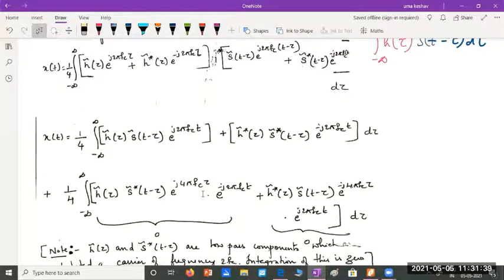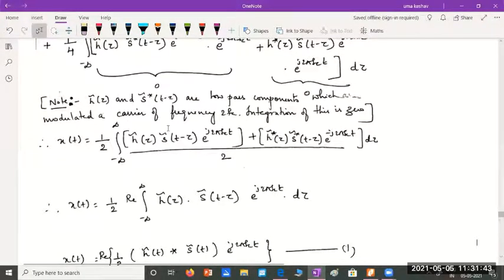and as I told you, using this expression, we know that both h tilde of tau and s tilde of t minus tau, whether we take the direct signal or its complex conjugate, both are low pass signals or low pass components, and they will be multiplied by a carrier frequency of 2fc.